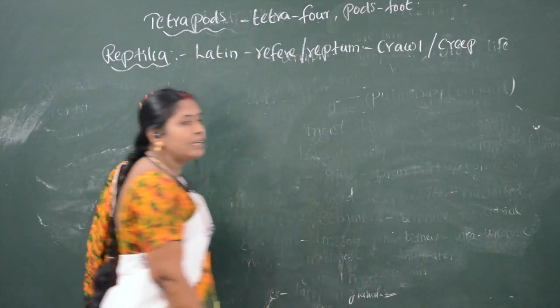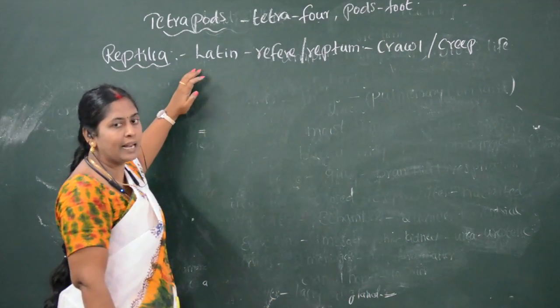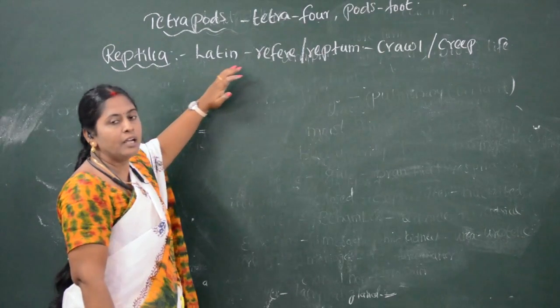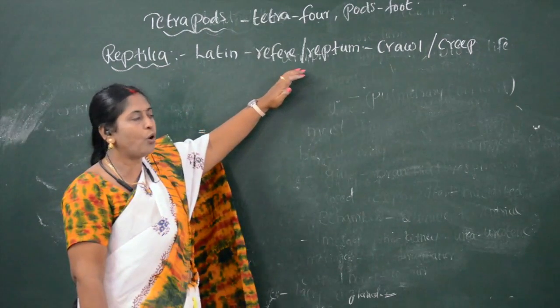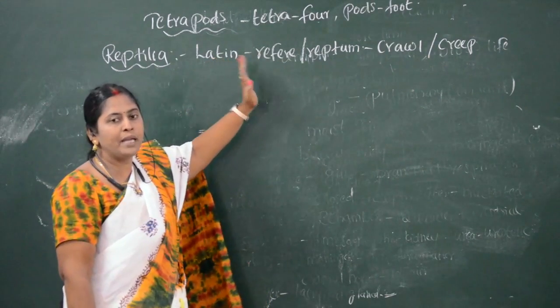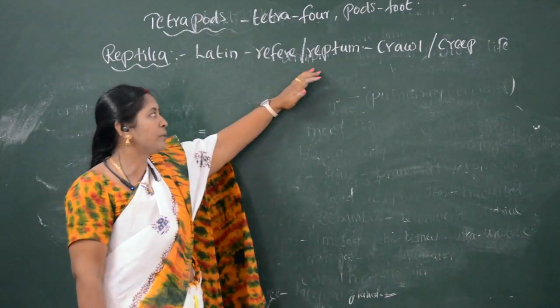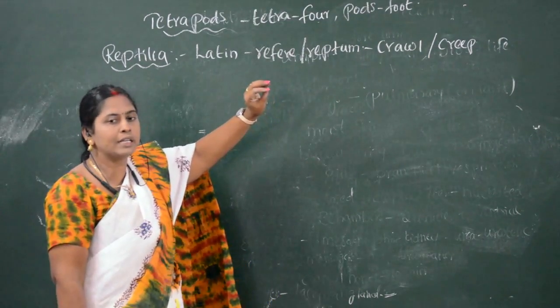So the word Reptilia is derived from a Latin word, repere or reptum, and the meaning is crawling or creeping.